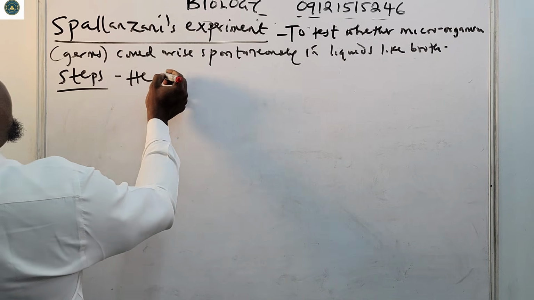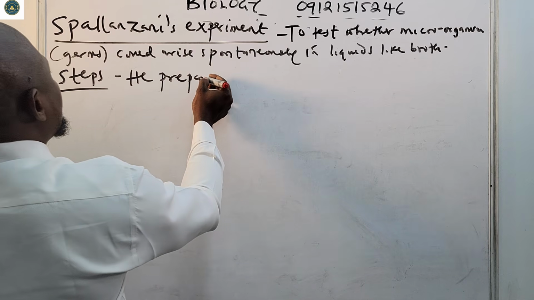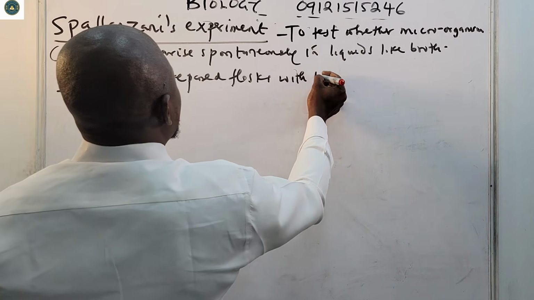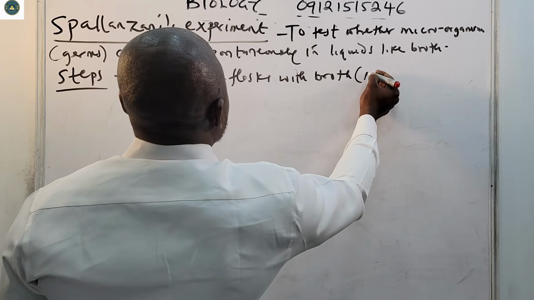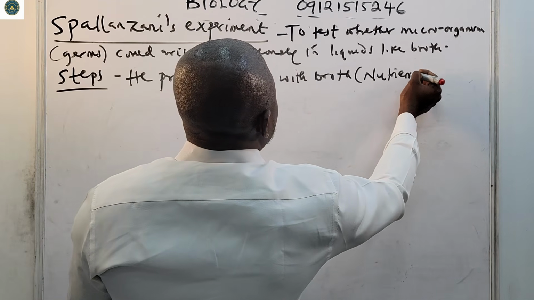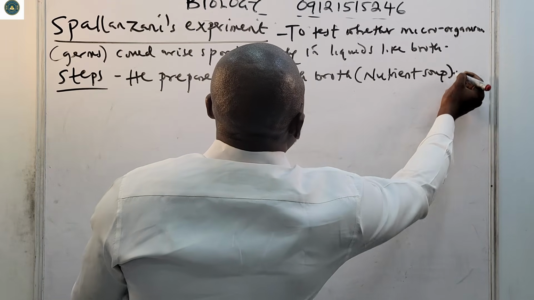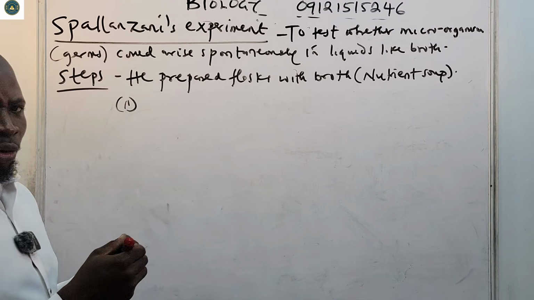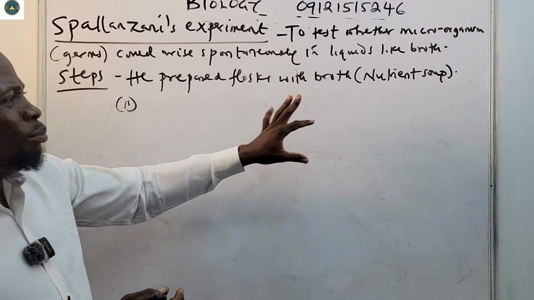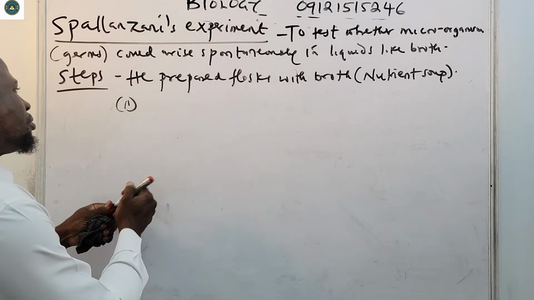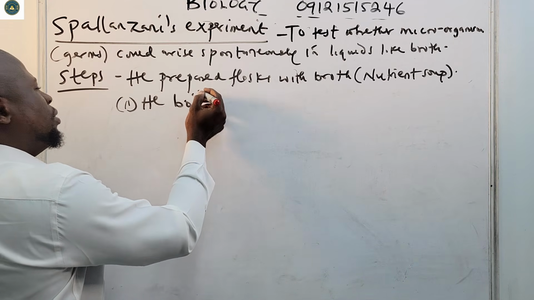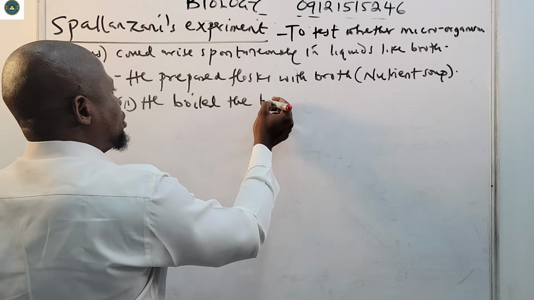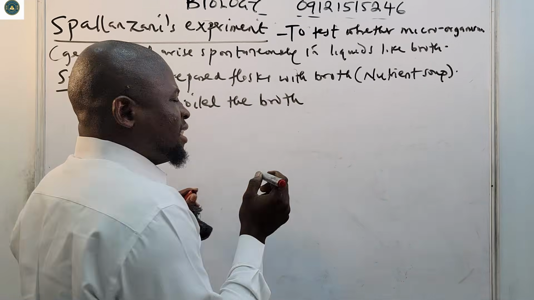Okay, he prepared flax with broth. That is what? Nutrient soup. Okay, so now second step, he boiled the broth. Why is he boiling this broth? Okay, why is he boiling the broth?